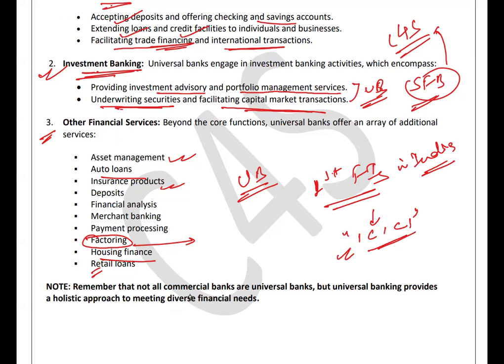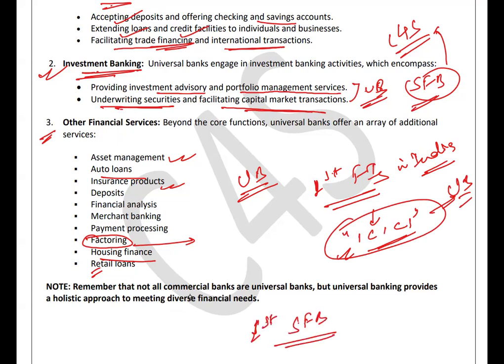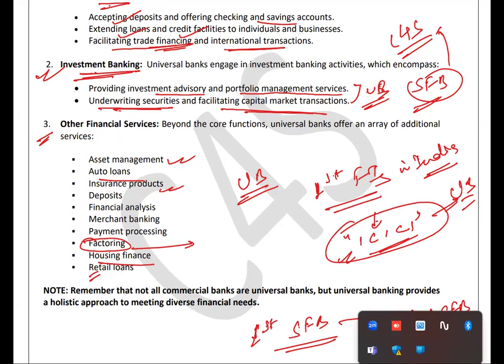This is the first financial institution that got the license for universal banking in India. And probably the first small finance bank that will get the nod for a universal banking license would be AU Small Finance Bank. It may get a license under universal banking services.